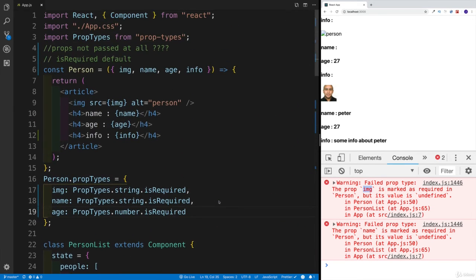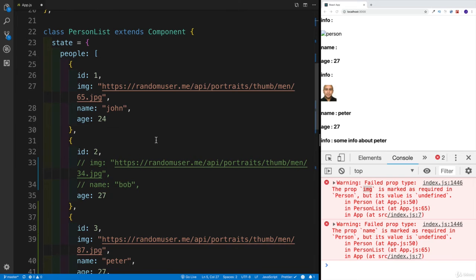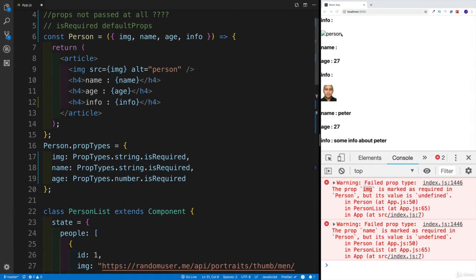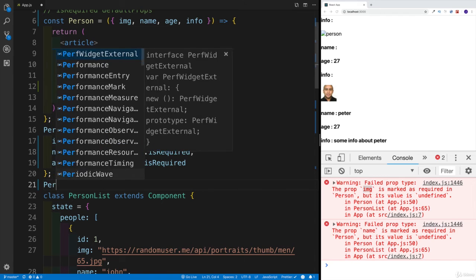And we can also set up something called default props. And by the way, let me add this here to the comment. This is going to make sense for your references later on. What we're doing here is we're saying, okay, even though each and every person should be getting the image, let's say that some of the things on this headless CMS or external API might not have the image. So why don't we set up the default props? So at least something is going to be rendered, because in this case, probably this is not what you're looking for. You don't want to right away shoot for the alt attribute.